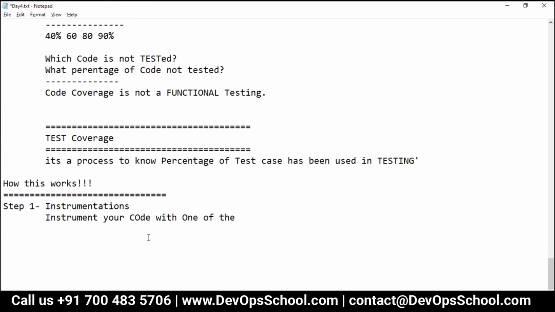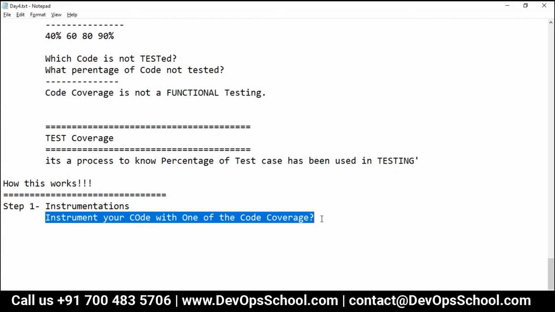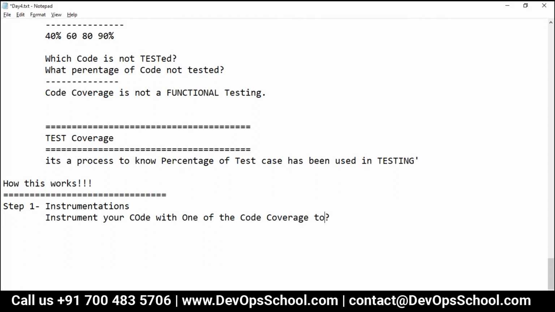What are the tools? I'll talk about it a little later. Instrument means you have to add some of the code which is provided by the code coverage tool in your code. Actually, each line, each file, you have to add that code. You will not run this in the production server. Understand that, because this is for pre-prod only.